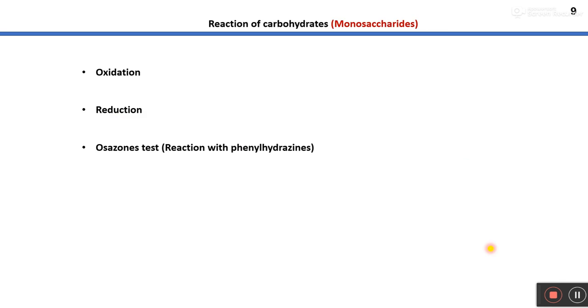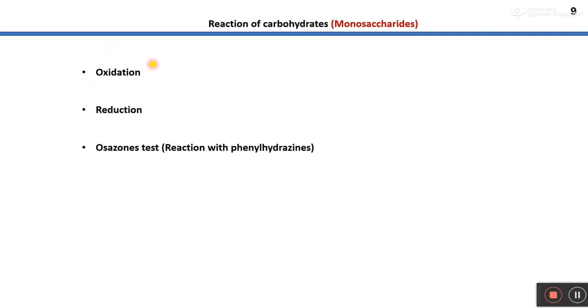Now I would like to discuss the reactions of carbohydrates, especially monosaccharides. To get an idea about what kind of chemical reaction they will undergo, it generally depends on what kind of functional group they have. As you know, most monosaccharides possess either an aldehyde or a ketone group. Hence the chemical reactions that monosaccharides will undergo depend on these functional groups. These reactions are oxidation reactions.